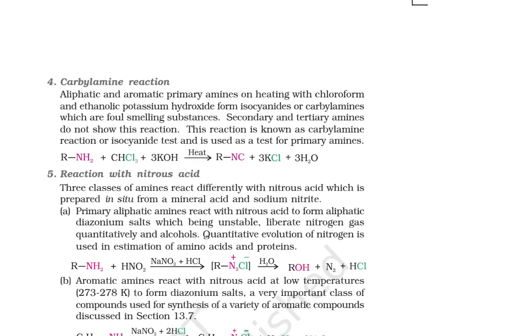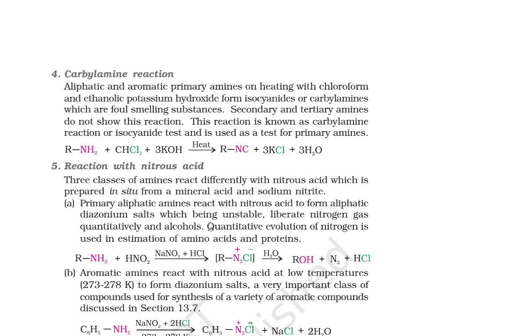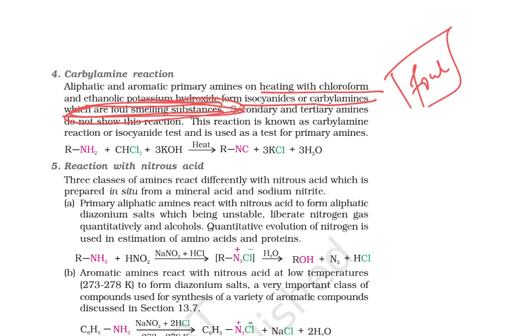Look here, the next reaction is the carbylamine reaction, right? In this carbylamine reaction, aliphatic and aromatic amines on heating with chloroform and ethanolic potassium hydroxide give isocyanide, or carbylamine, which has a foul smell, not a sweet smell. When a primary amine reacts with chloroform and potassium hydroxide, this reaction is known as the carbylamine reaction or isocyanide test.